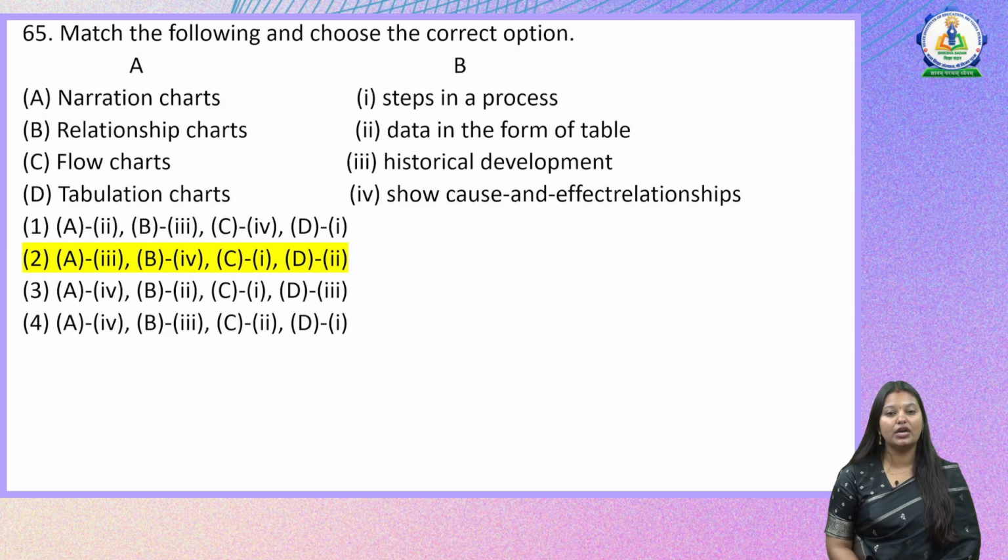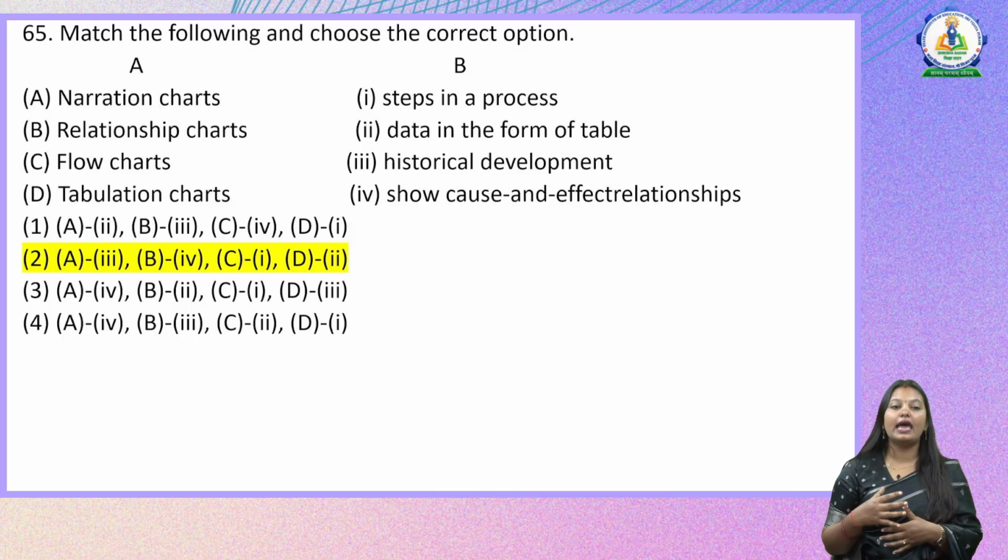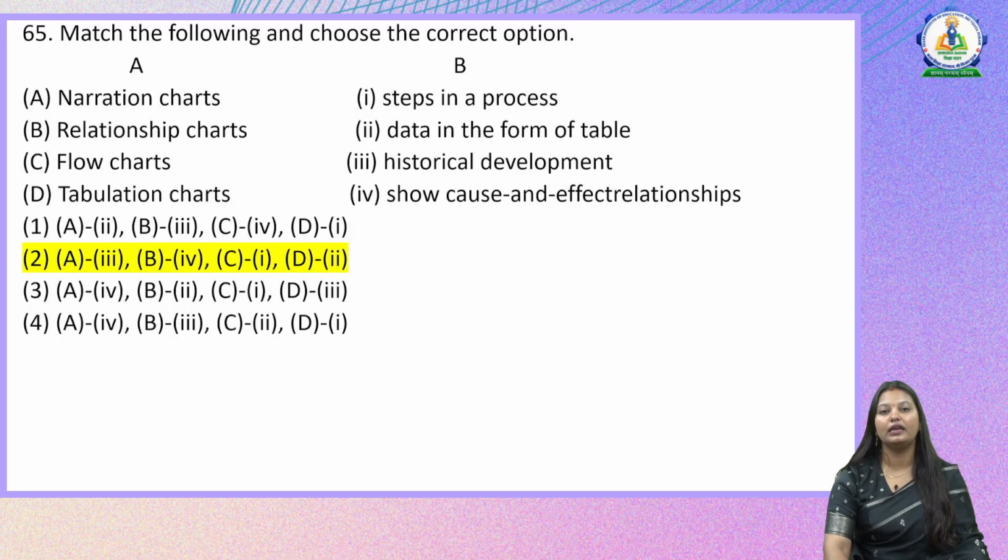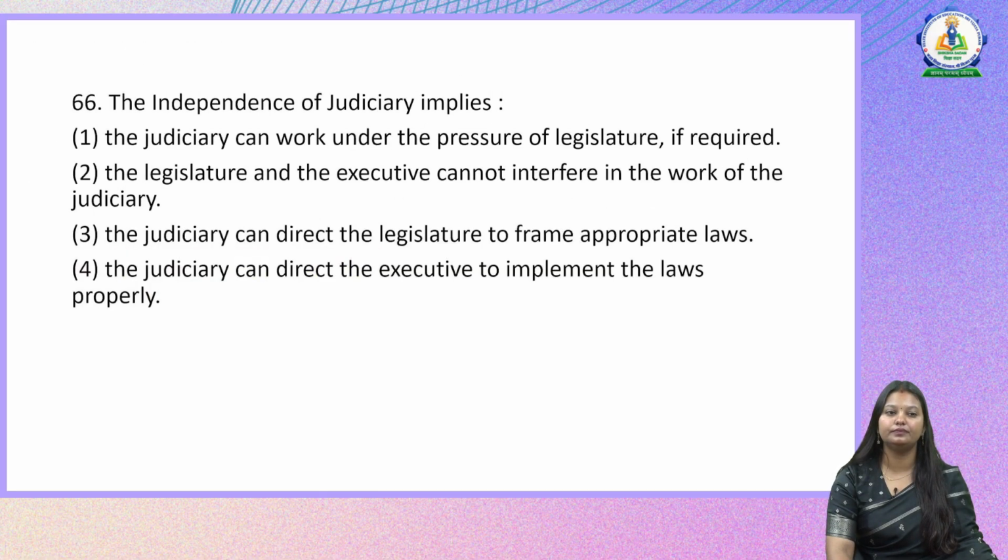So narration charts help us understand the historical development. Relationship charts will show cause and effect relationship. The flow chart will show us steps in a particular process, and the tabulation chart will give us data in the form of table. Let us move on to the next question.